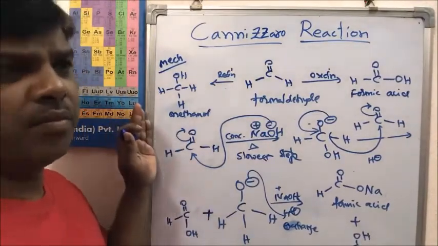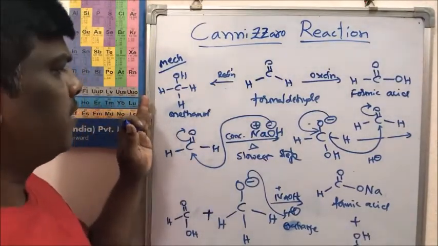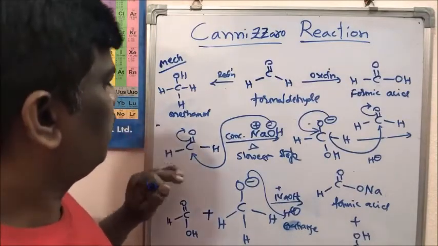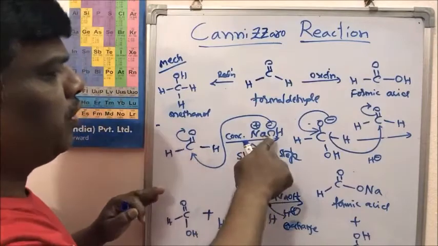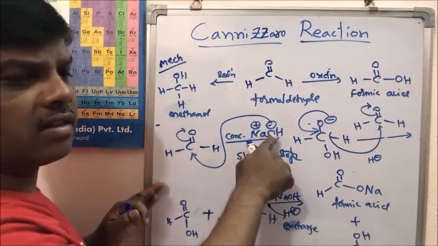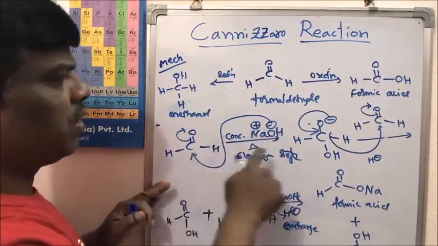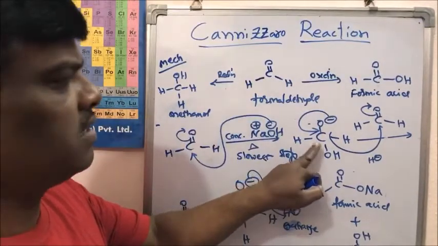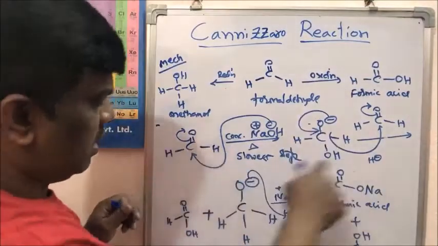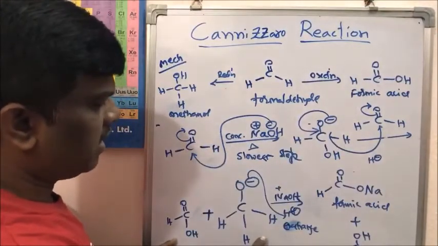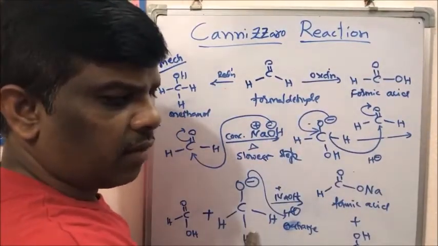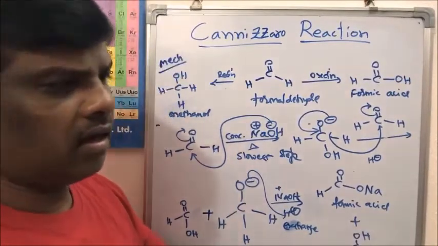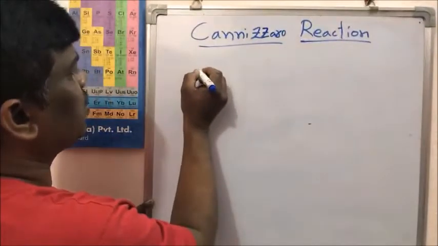So it is very simple, friends. The mechanism is nothing but this: for the first molecule of formaldehyde, nucleophilic attack of the hydroxide ion takes place to give an oxyanion. This oxyanion, through migration or proton exchange, gives formic acid and alcohol. So the same thing I will write in a short form.